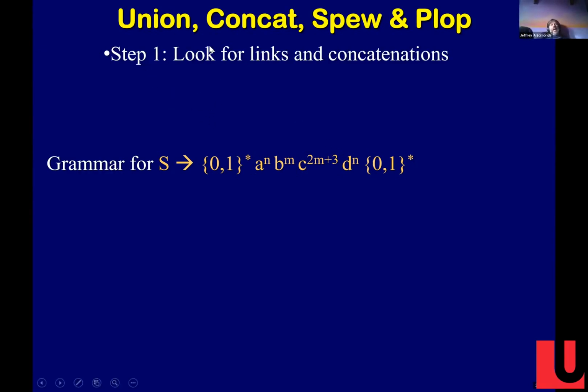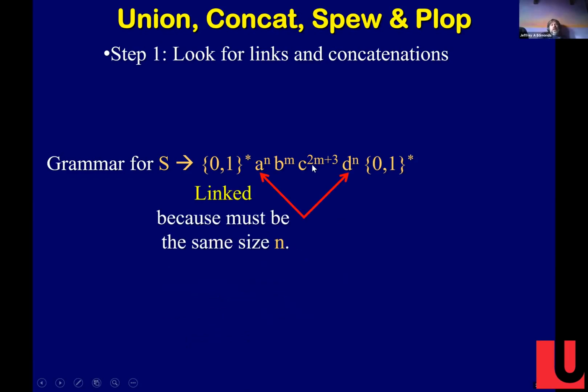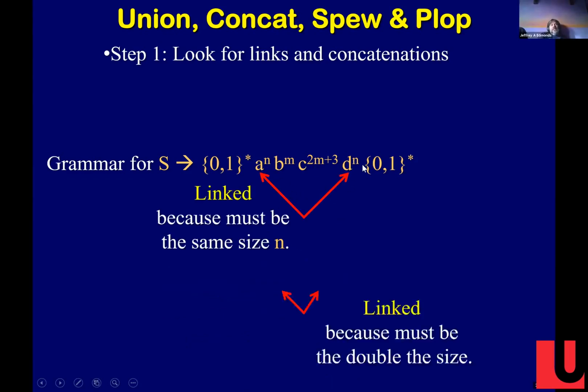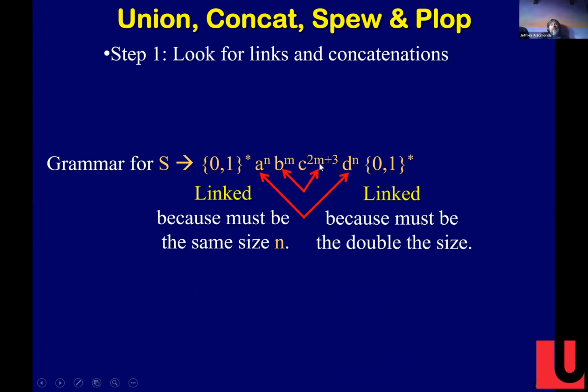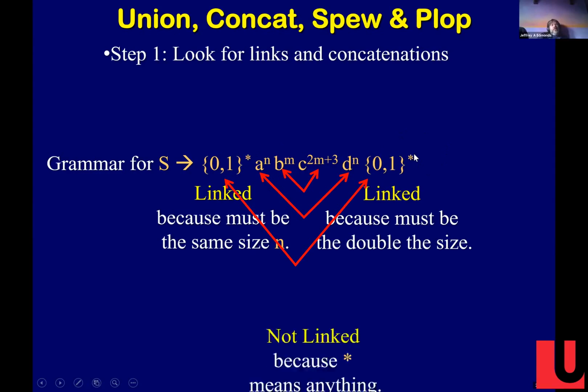The first step is to look for links and for concatenations. So what is linked? This N is linked to that N. This M is linked to that M. Those are linked because they both have the size N, and those are linked by the M, right? And then those guys, do they need to be linked? No, this can be any size and this can be any size, right?